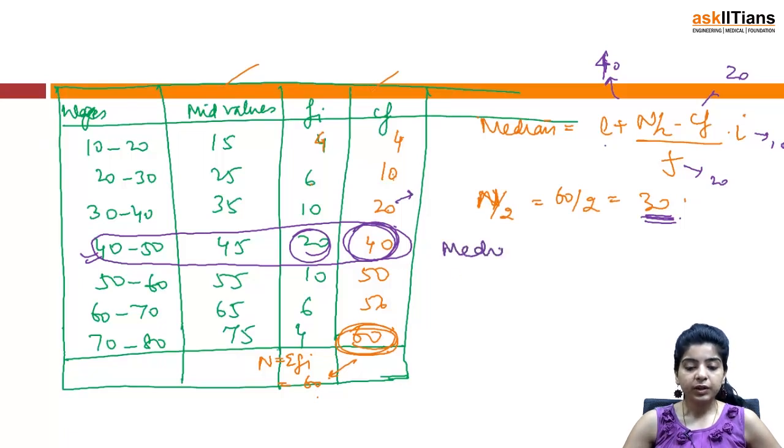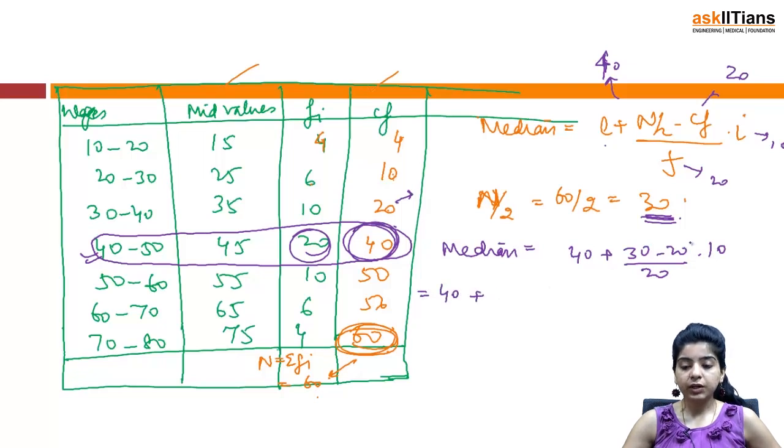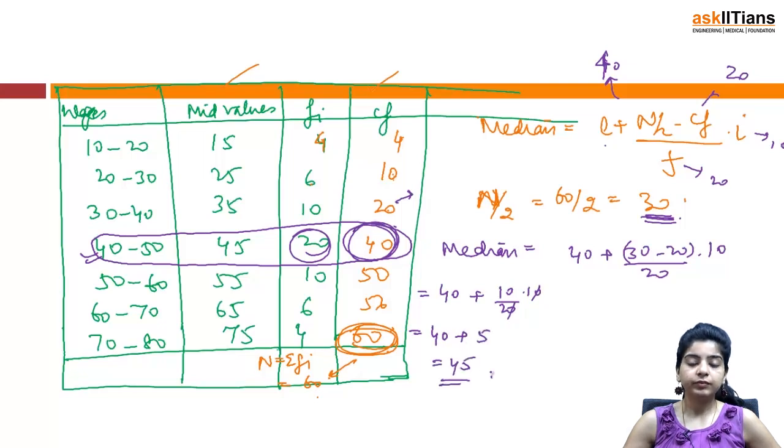So median becomes 40 plus 30 minus 20 by 20 into 10. This becomes 40 plus 10 by 20 into 10, so this becomes 40 plus 5, that's 45. So your median in this case is 45.